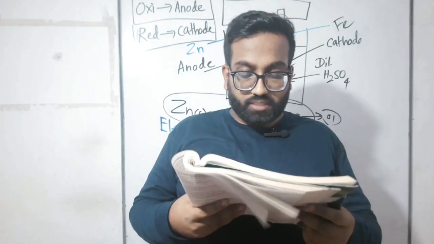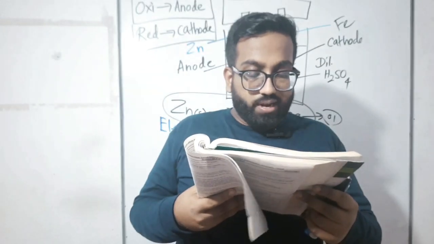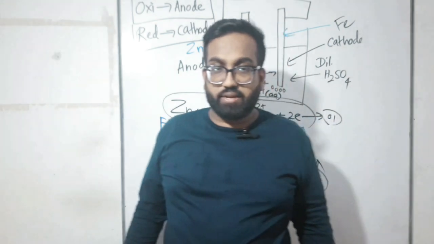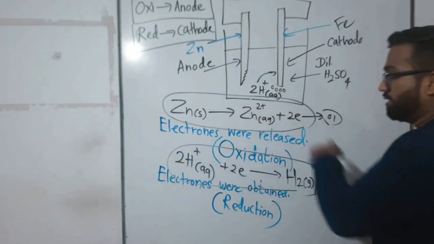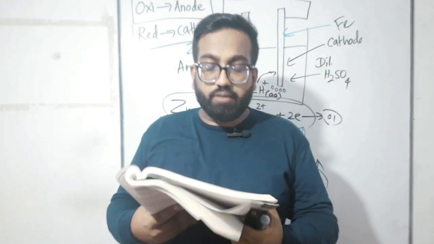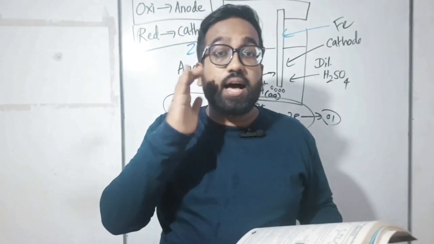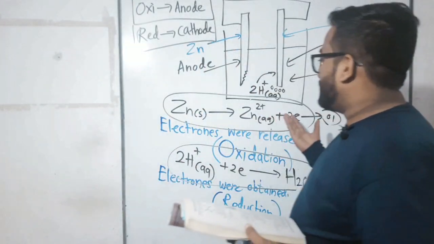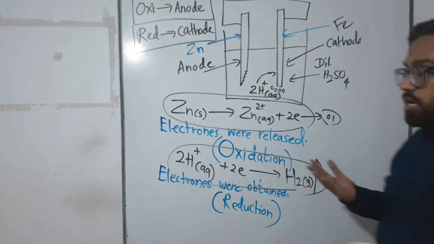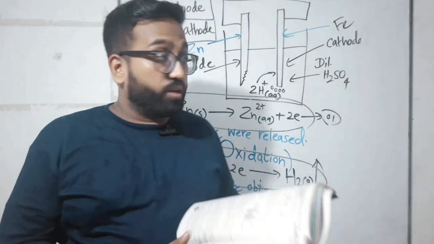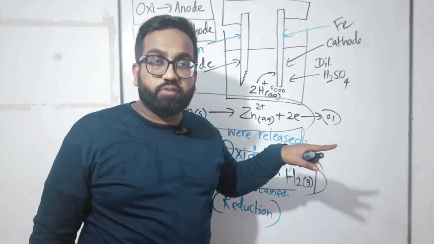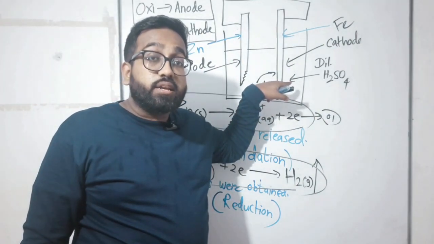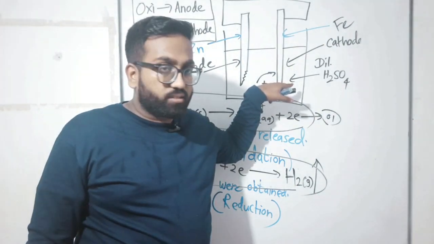So what were the two observations? One is that the zinc electrode dissolved. That was the first one. You know the reason for it right now. Second one, gas bubbles. Don't write hydrogen gas bubbles because we don't know that yet; first we are only seeing the observation. You just mention gas bubbles. You can say gas bubbles were liberated near where? Near the iron electrode. That was the perfect answer you should write.